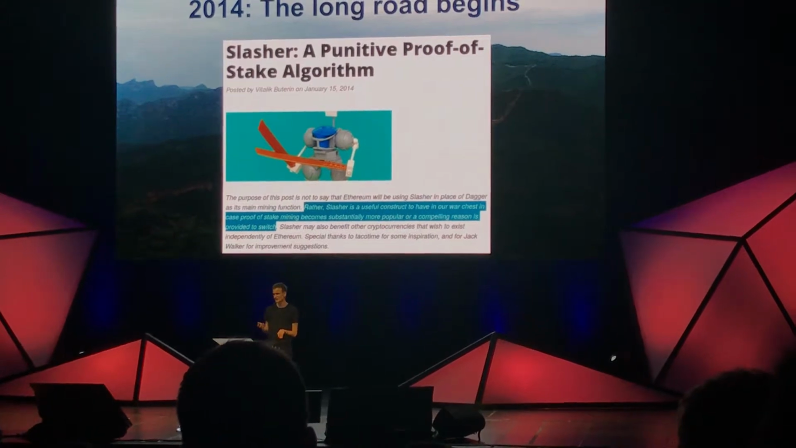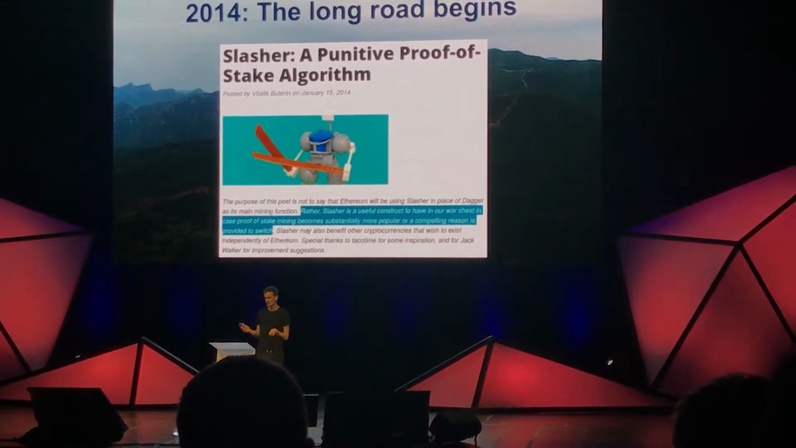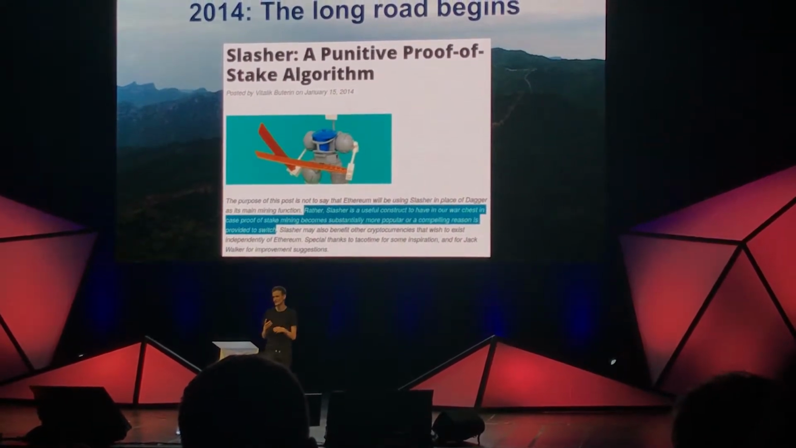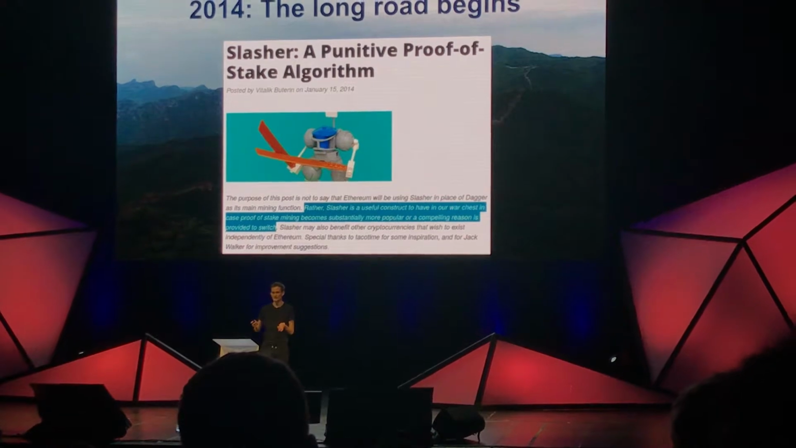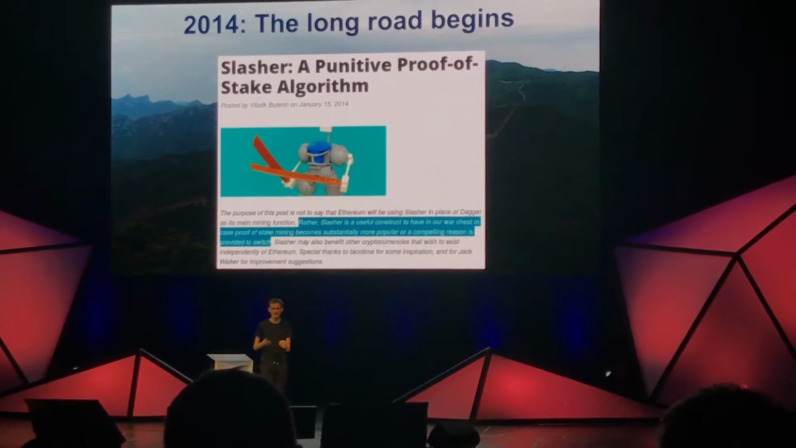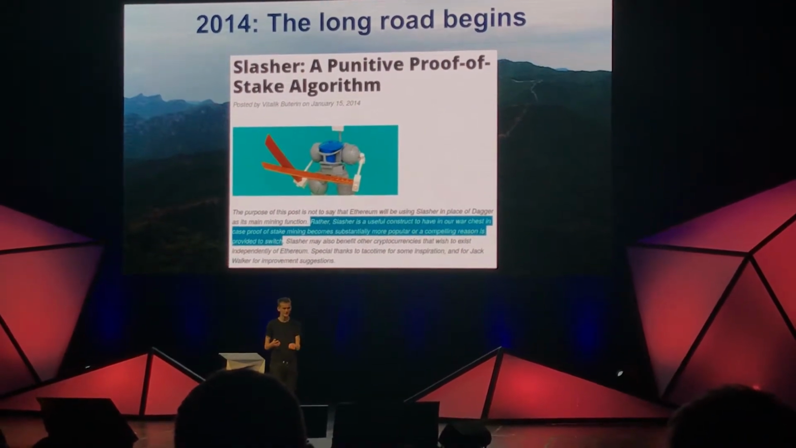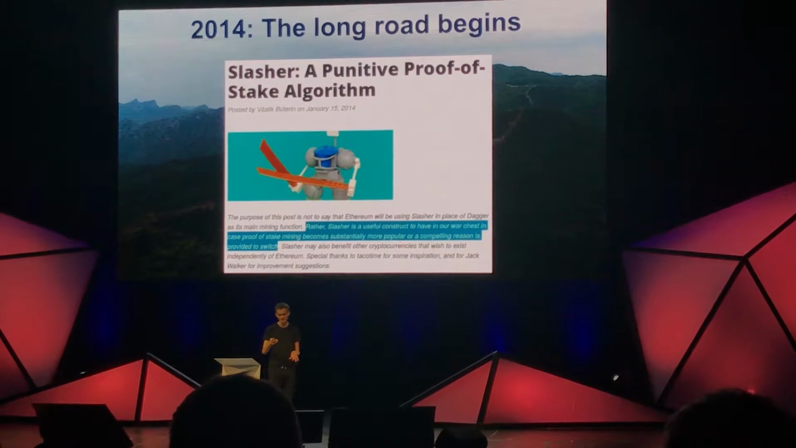But at the time, as you can see from the slide, I believed that, quote, Slasher is a useful construct to have in our war chest in case proof of stake mining becomes substantially more popular or a compelling reason to switch, but we're not doing that yet. So at the time, it was not even clear that proof of stake is the direction that we're going. But as we know now, over time, that changed quite a lot.